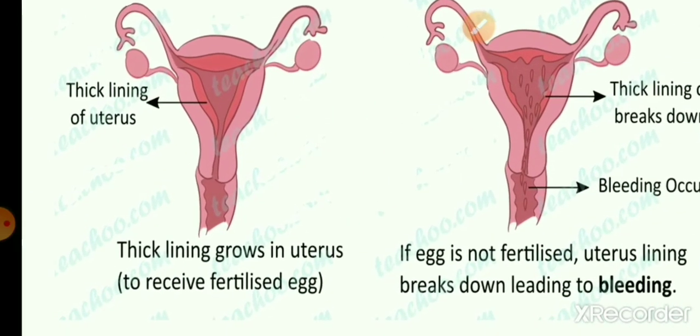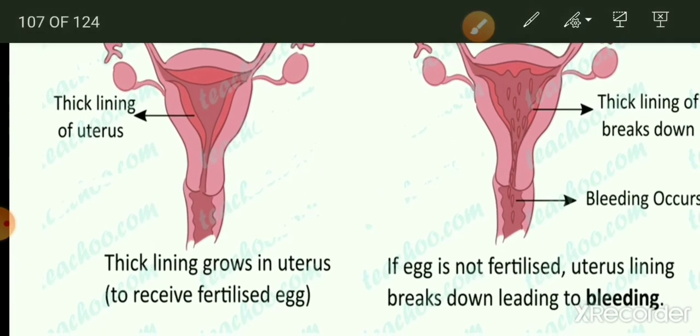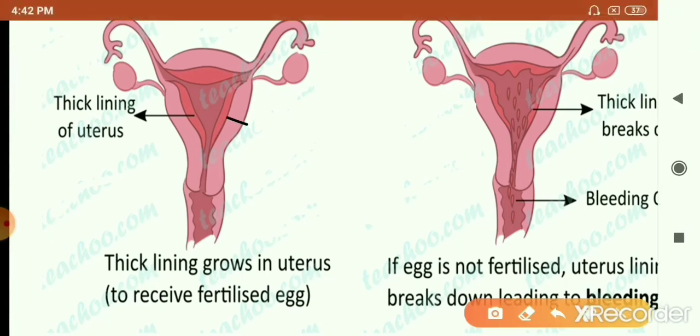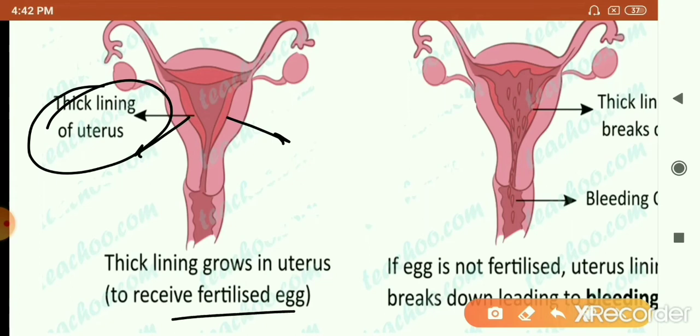Here this diagram shows quite well that the uterus prepares itself by becoming extra thick to receive the fertilized egg. But if fertilization has not happened, then the thick wall is no more required and it is thus shed along with the dead egg. After it is shed, again in the next cycle the egg is going to be released, so again this uterine wall will be built up.